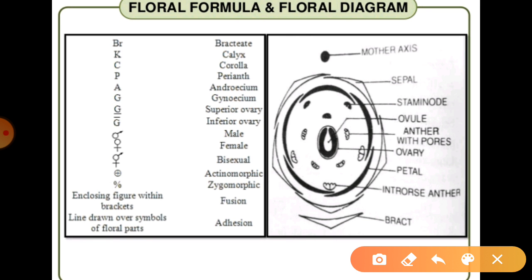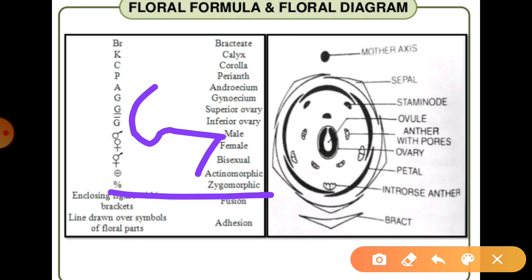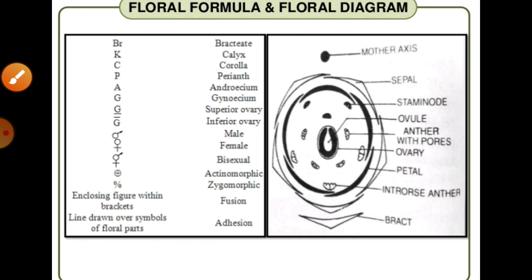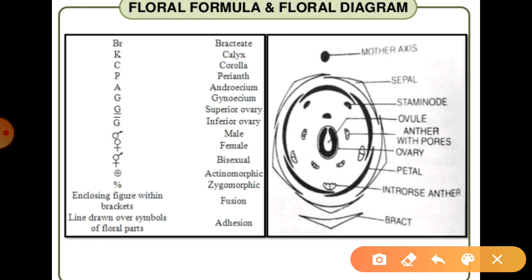If G is underlined, in that condition it always shows a superior ovary, because gynoecium means the ovary. And if the G has a line over it, in that condition we can say the ovary is inferior. You must remember that if the line is below the symbol, it means superior, but if the line is on top of that symbol, that is known as inferior, right? So these are the symbols.